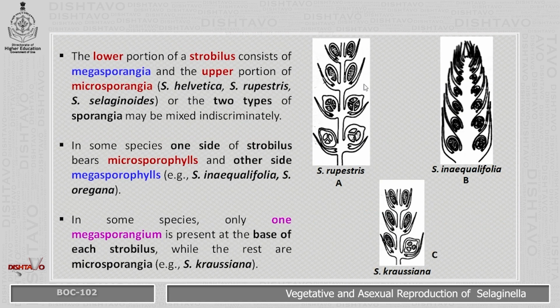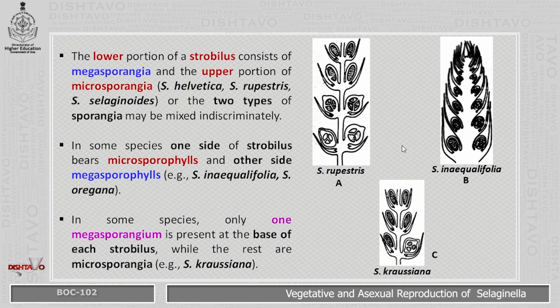Now, these are the diagrams of the different species showing the strobilus. The lower portion of the strobilus consists of the megasporangium. In all three strobili, the diagram shows the lower portion consists of the megasporangia and the upper portion consists of the microsporangia.